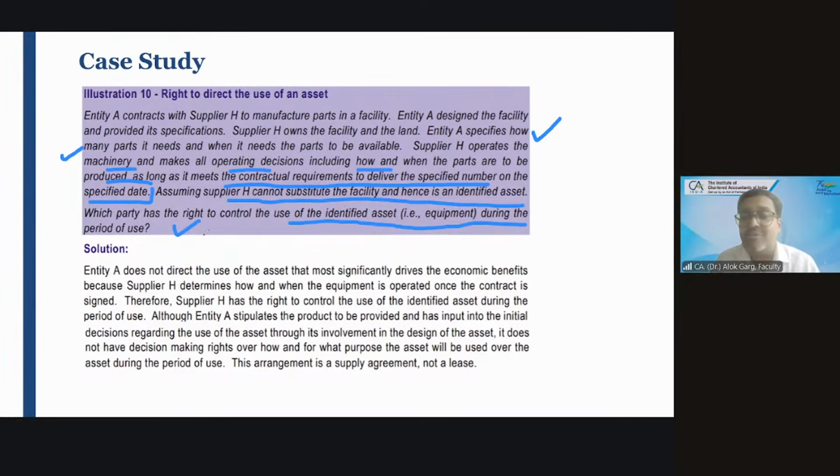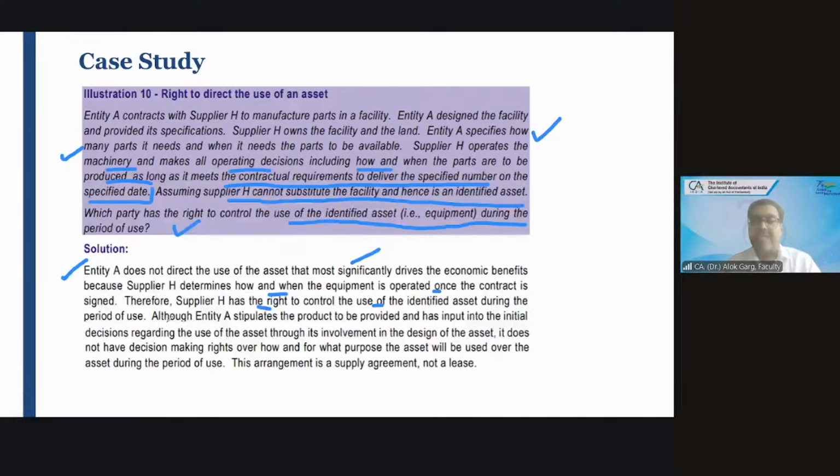Supplier has the right to direct the use of the asset. It is given in the question. It is a supplier who is deciding how and for what purpose the asset is going to be used, right? So friends, supplier has a right to direct the use and hence it is not a lease contract. It is a supply contract. Customer A does not direct the use of the asset that most significantly drives the economic benefit, because supplier H determines how and when the equipment is operated once the contract is signed. Therefore, supplier H has the right to control the use of the identified asset during the period of the use.